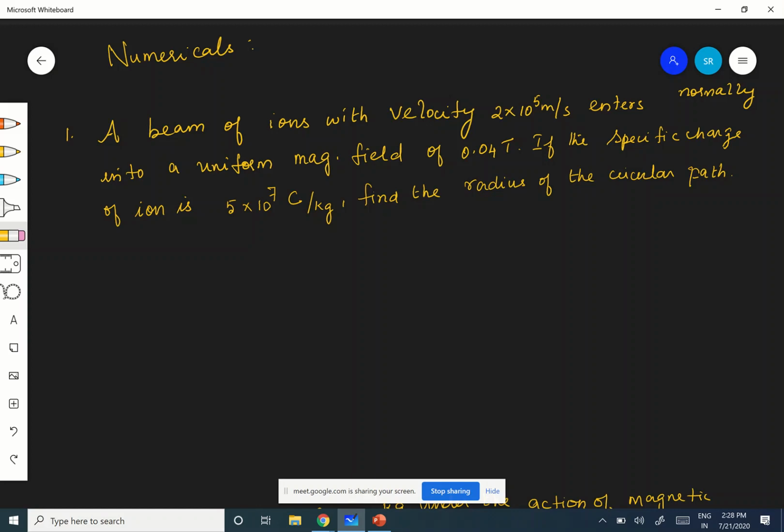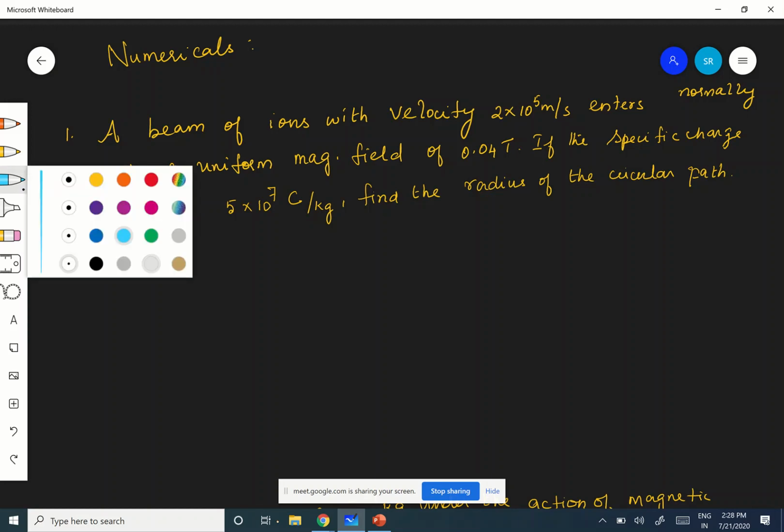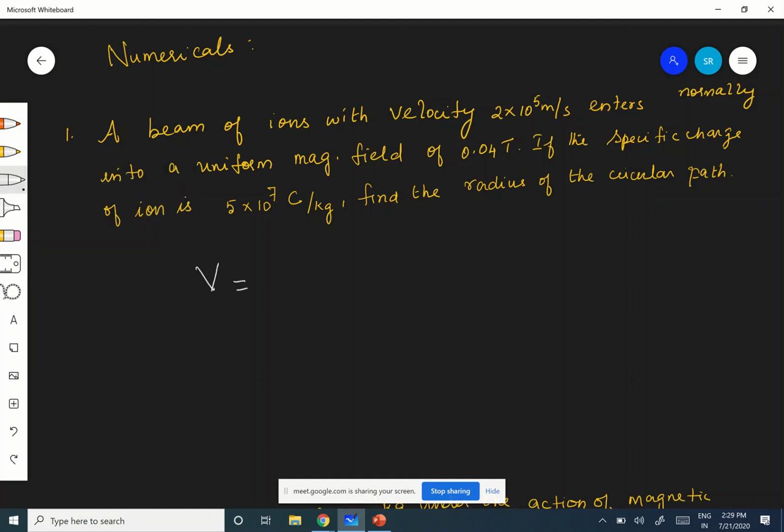Very simple. A beam of ion with a velocity is given. I told you many times, every time, first write all the data given. That time itself you will come to know what formula you have to use. V, velocity of the charged particle, is equal to 2 into 10 power 5 meter per second.